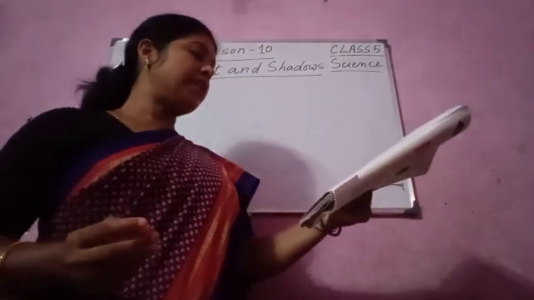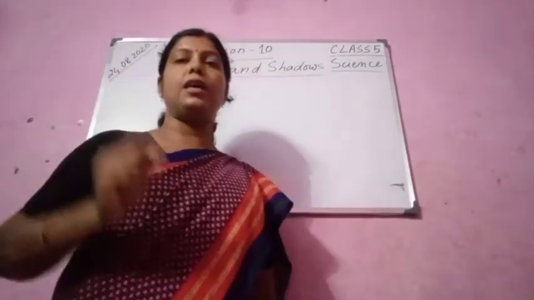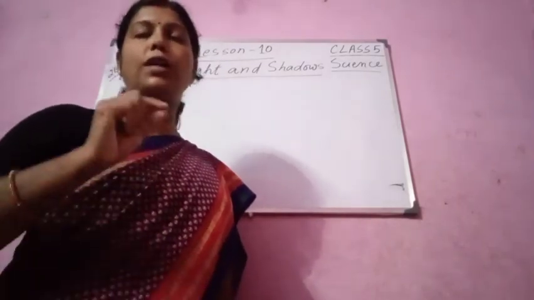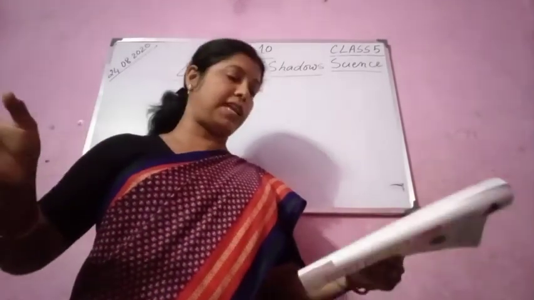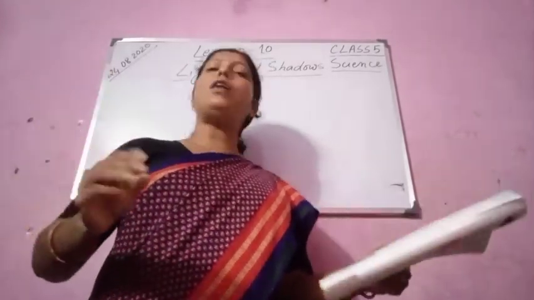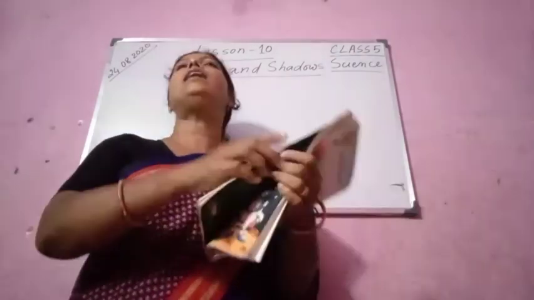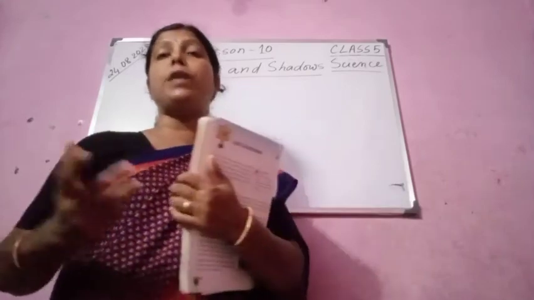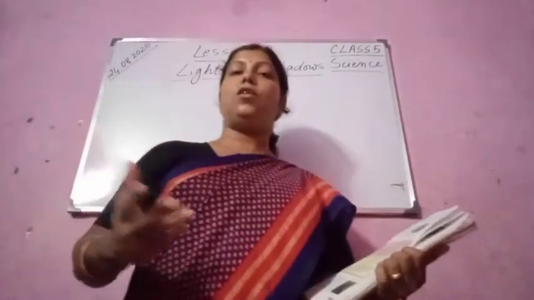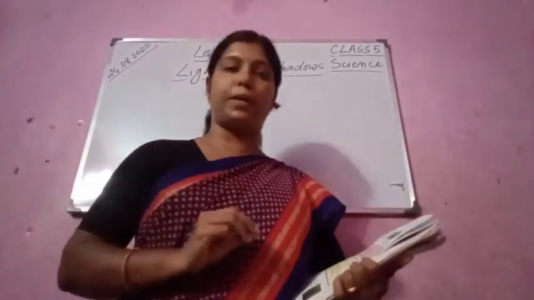Objects that allow light to pass through them completely are called transparent objects. So what are transparent objects? Objects that allow light to pass through them clearly, or completely, are called transparent objects. For example, glass, air and water are transparent objects. You can do some experiments also to prove that glass, water and air are all transparent objects.